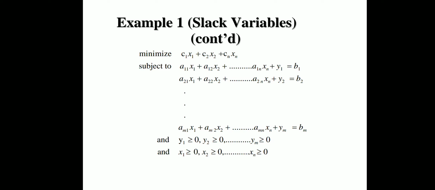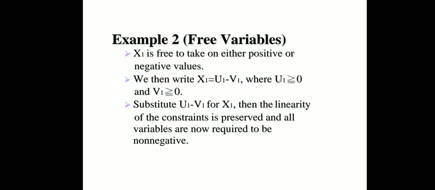Let us take example number 2 of free variables. x1 is free to take either positive or negative values. We then write x1 is equal to u1 minus v1 where u1 is greater than or equal to 0 and v1 is greater than or equal to 0. Substitute u1 minus v1 for x1, then the linearity of the constraints is preserved and all variables are now required to be non-negative.